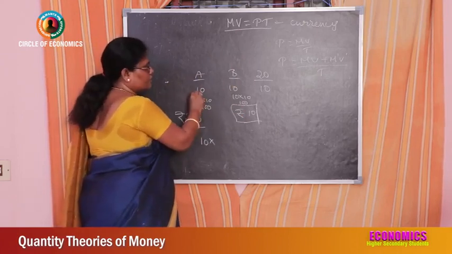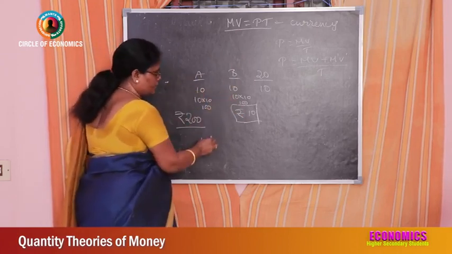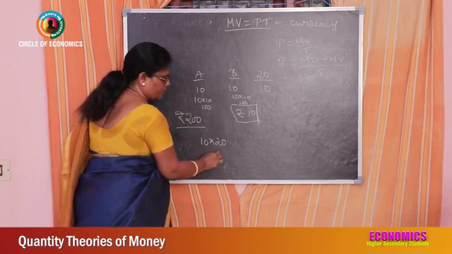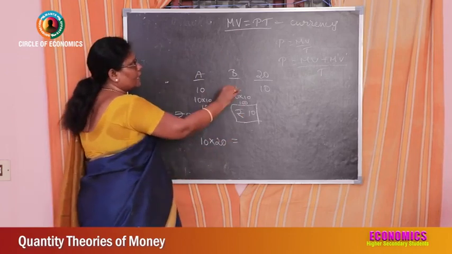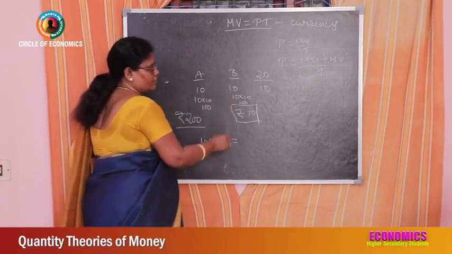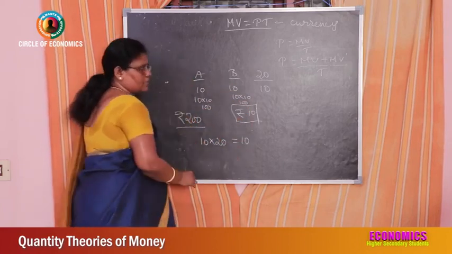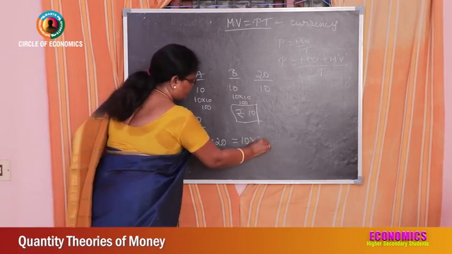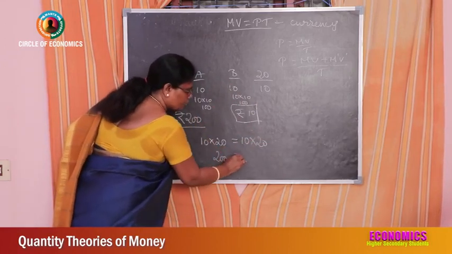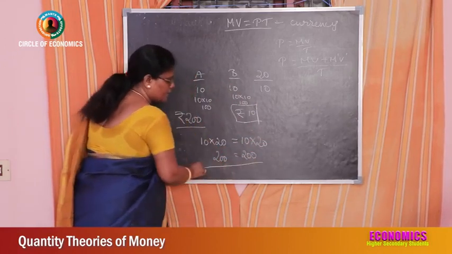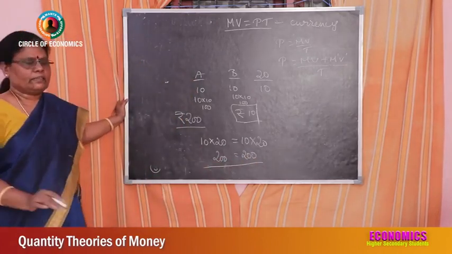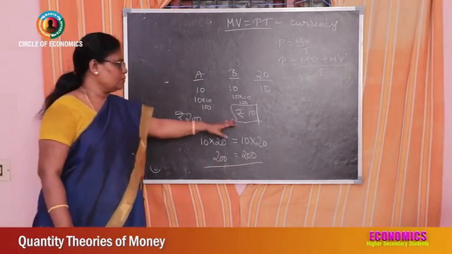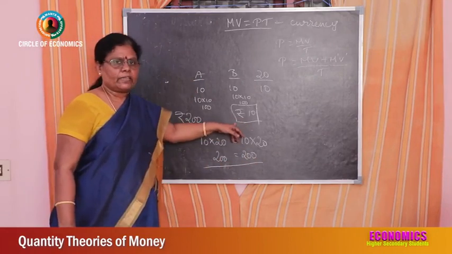10 into how many times it has got circulated? 10 plus 10, 20 times it has got circulated. That is equal to what is the price of that commodity? Price of the commodity is 10 rupees. How many coconuts were there? 10 plus 10, 20. So 200 is equal to 200. This is a transaction equation. It is right. But they have only rupees 10. That's what it is said.